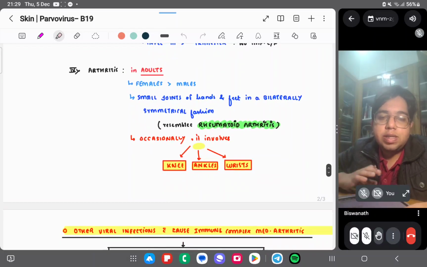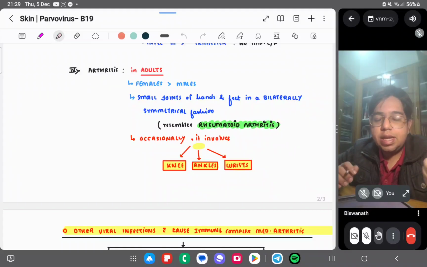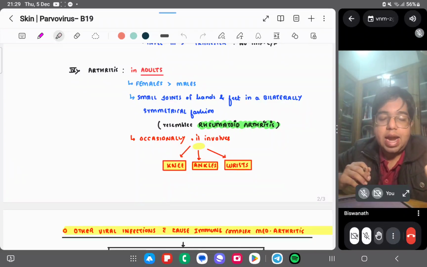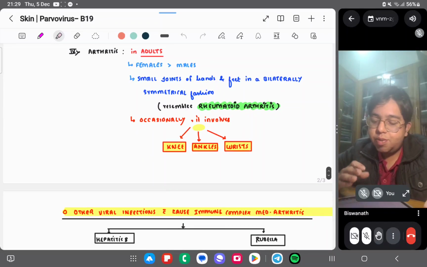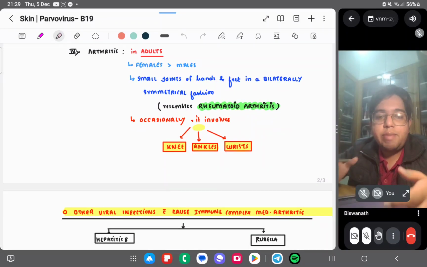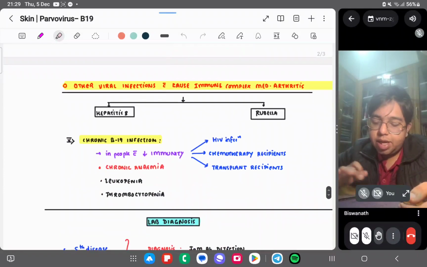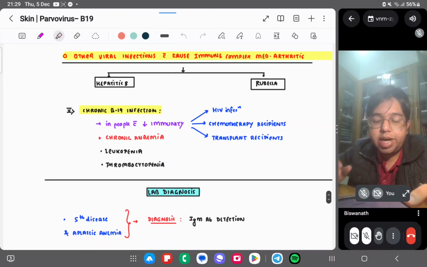Arthritis in adults, it causes arthritis in adults. So majorly we saw erythema infectiosum, which is the fifth day disease. Okay, and the incubation period you can remember from that is 7 to 10 days, and it can cause arthritis in adults. Females are more affected than males. Small joints of hands and feet are affected in a bilateral symmetrical manner, resembles rheumatoid arthritis. Some other viral infections which cause immune complex mediated arthritis. So you can have hepatitis B and rubella also, which can cause arthritis by immune complexes.